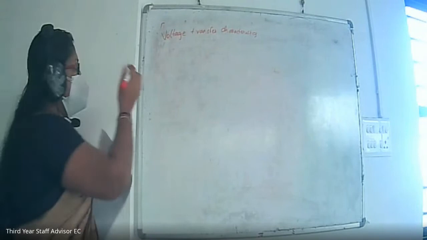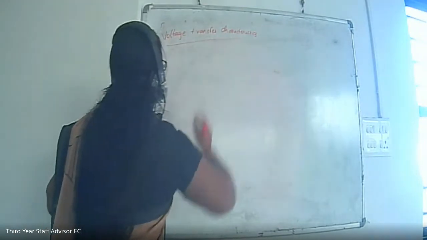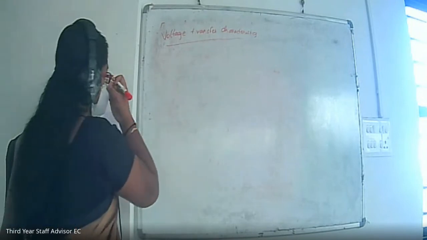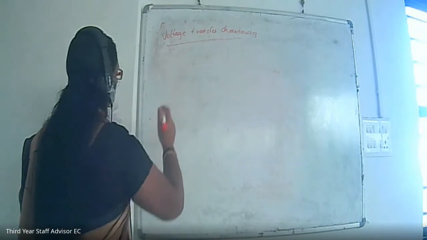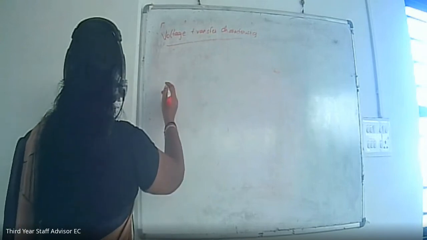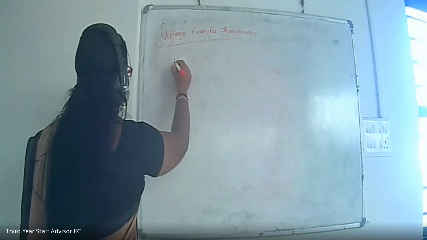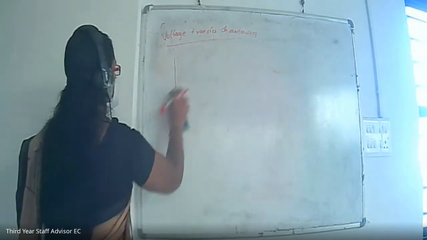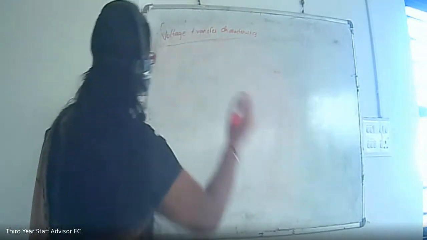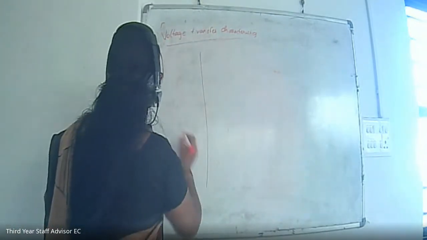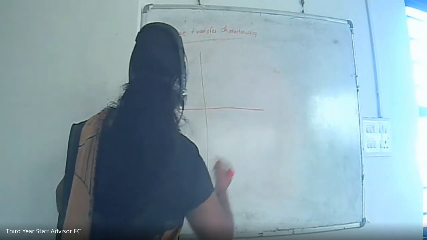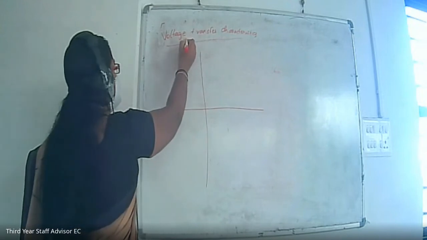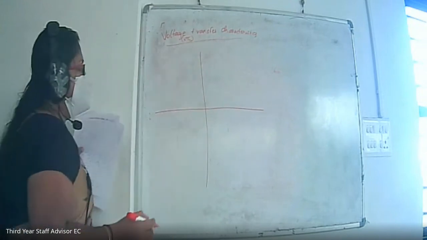Voltage transfer characteristics of op-amp. We can draw the voltage transfer characteristics of op-amp like this. So basically, VTC, voltage transfer characteristics, has two regions.